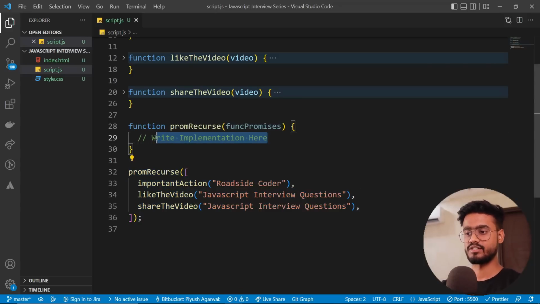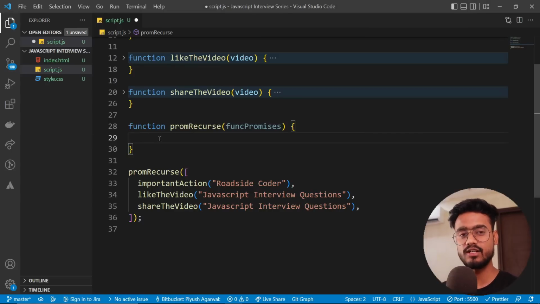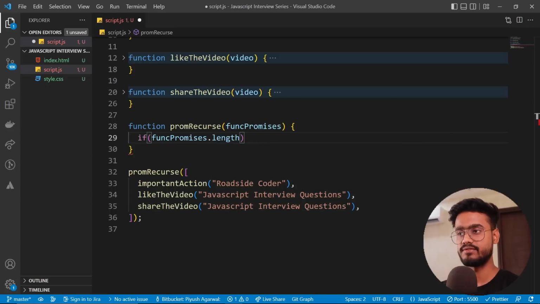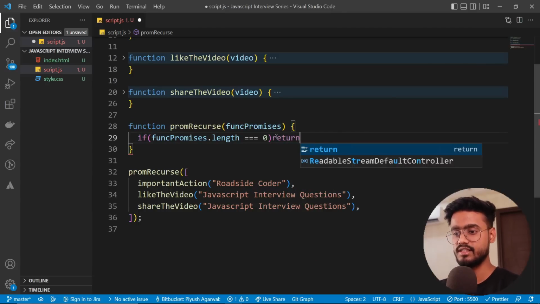So we have to write the implementation over here. Let's see what we can do. First and foremost, we have to check all of the edge cases, right? One of the edge cases is if the functions that are provided to us are equal to 0, that is, are we even provided any functions or not. If this is empty, then obviously we are not going to do anything, right? So if this equals 0, we're going to say return.